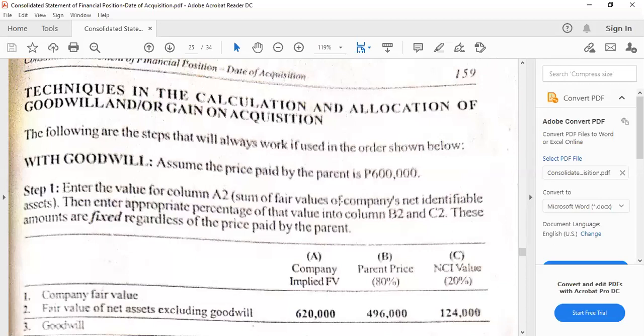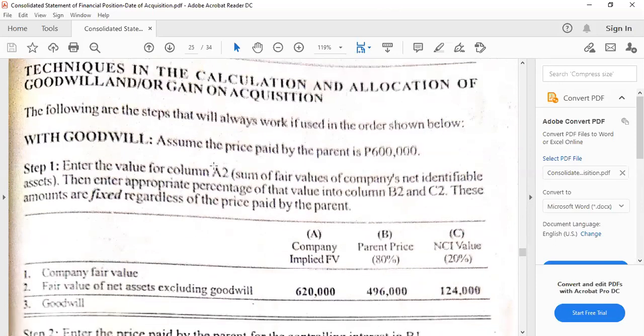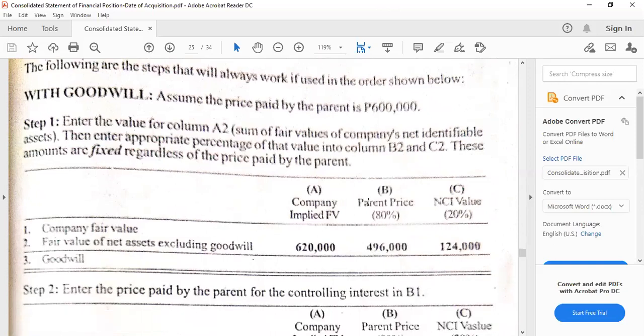Now, here are the techniques again in the calculation and allocation of goodwill and or gain on acquisition. Actually, this has also been discussed in part 2, but we'll just go over it again. This is the value analysis schedule. As said, for step 1, we just enter the values found or given in the problem, then make use of the appropriate percentages.